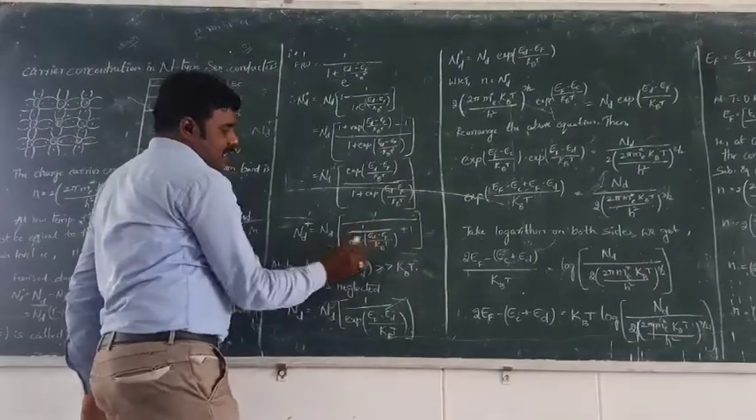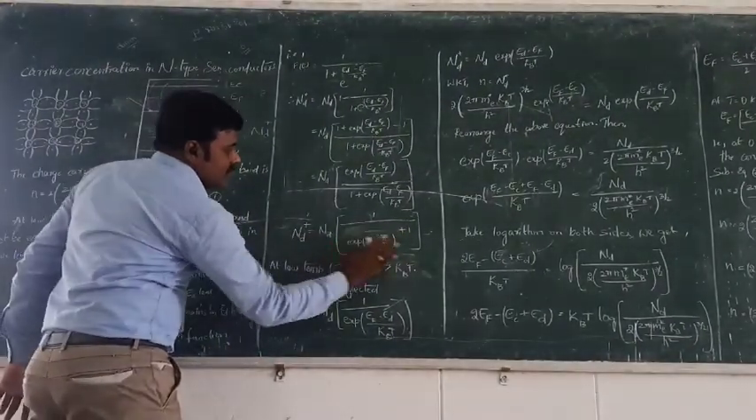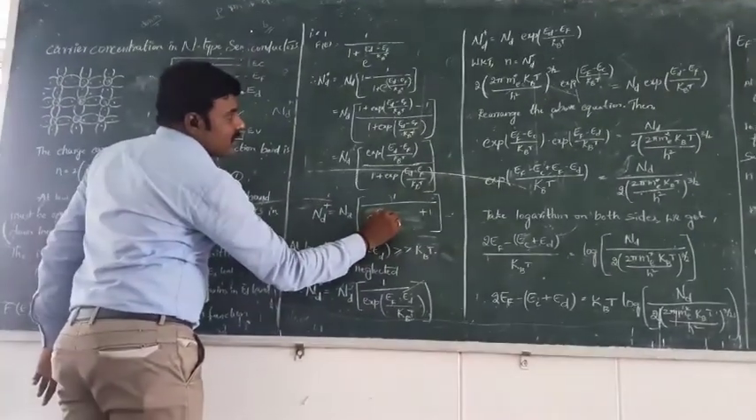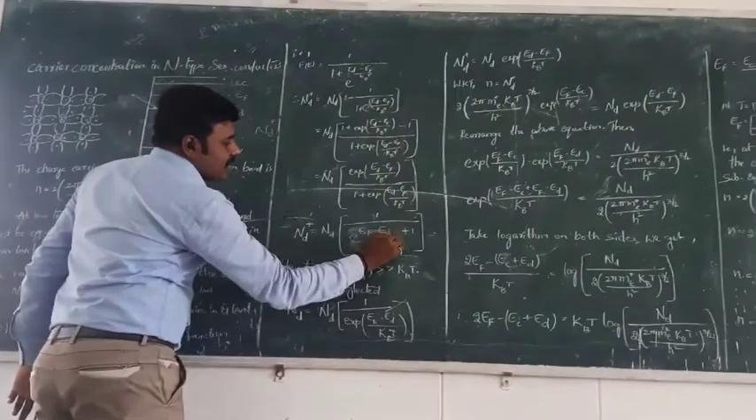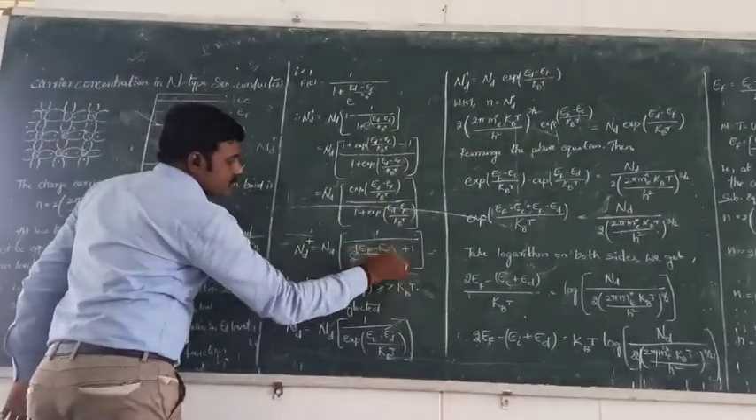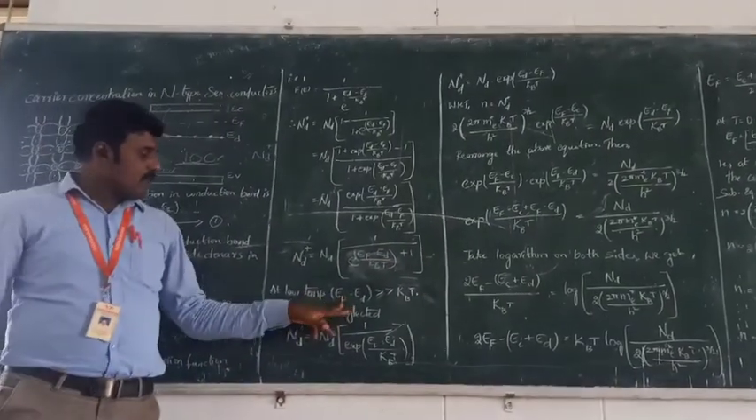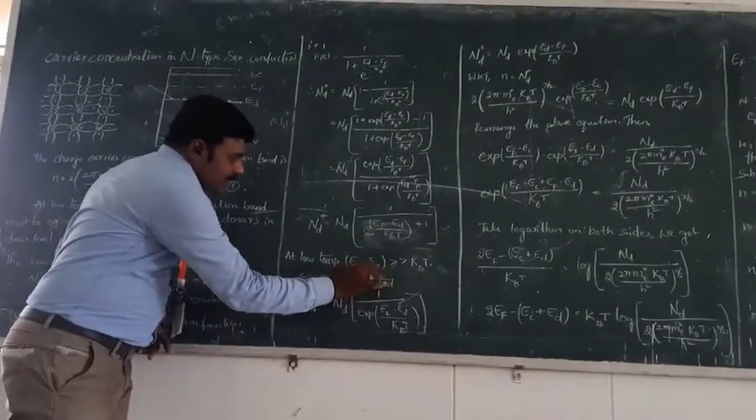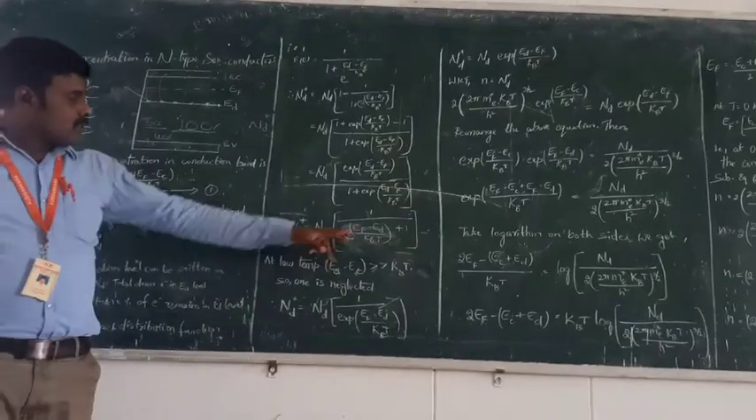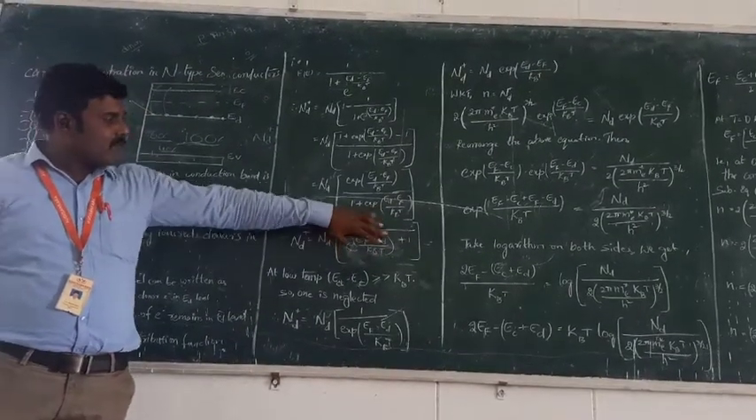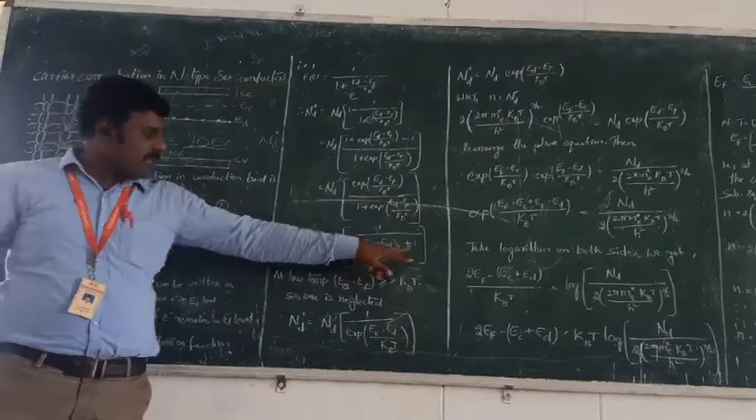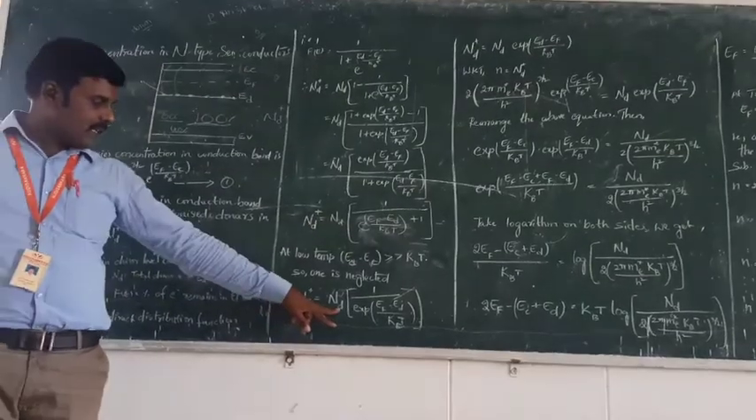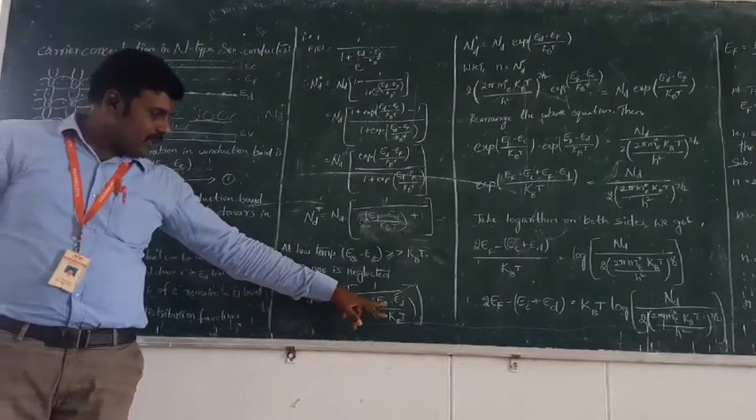This function can be written as exponential of (Ef minus Ed) by kBT, plus 1. So at low temperature, Ef minus Ed is much greater than kBT, so the exponential function is very high. A very large amount plus 1 is approximately the large amount, and 1 is neglected. So the total function Nd plus is equal to Nd into 1 by exponential of (Ef minus Ed) by kBT.